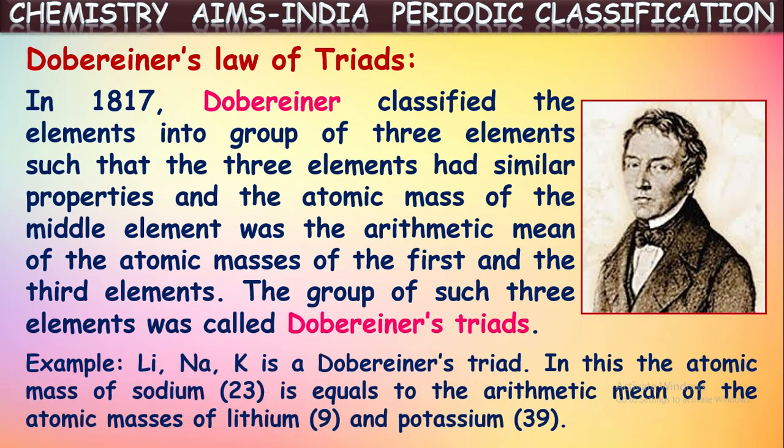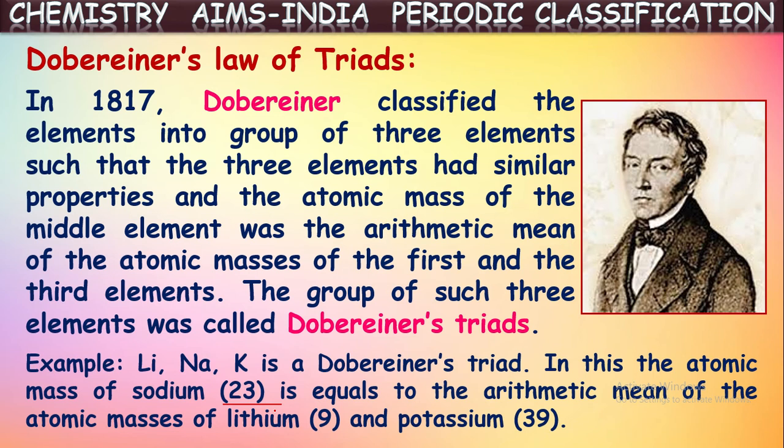Okay, for example, if you see, he classified lithium, sodium, and potassium as one set. He called this one Dobereiner triad. In this set of three elements, the atomic mass of the middle element sodium is equal to the arithmetic mean of the atomic masses of the first and third elements, that is lithium and potassium. If you observe the arithmetic mean of the atomic mass of lithium and potassium, that is 9 plus 39 divided by 2, it gives exactly 23. That is the atomic mass of the middle element sodium.